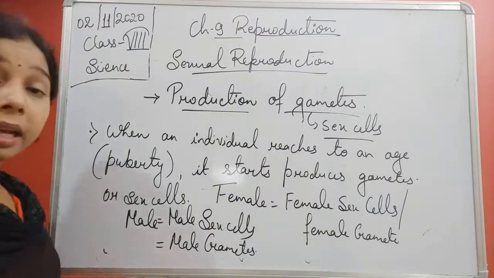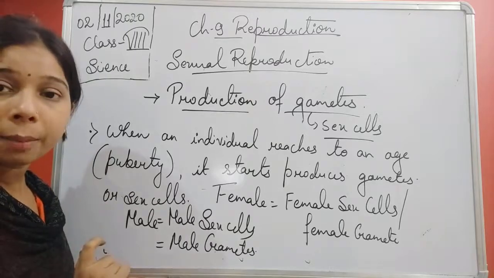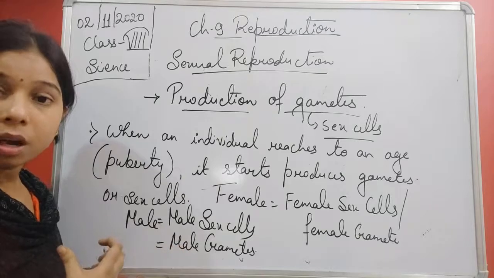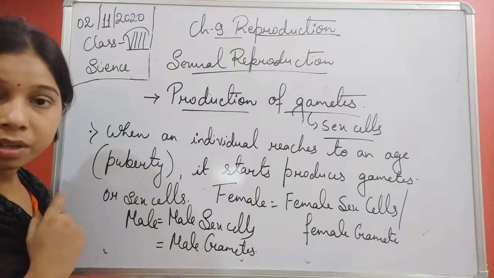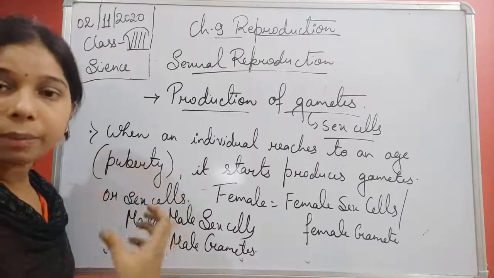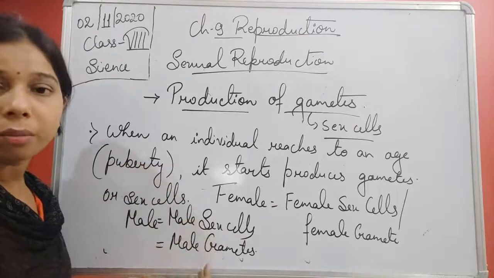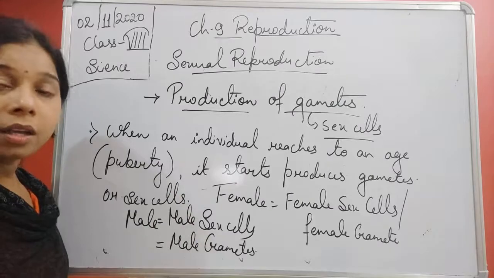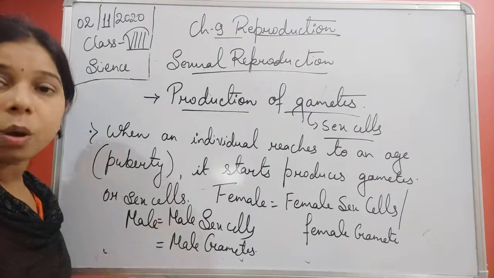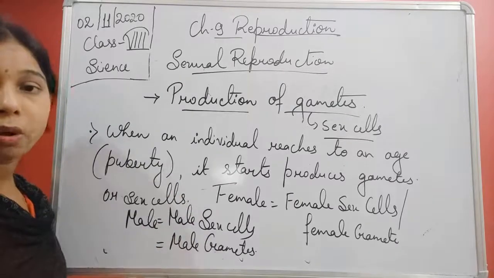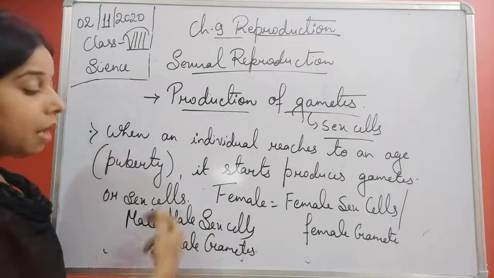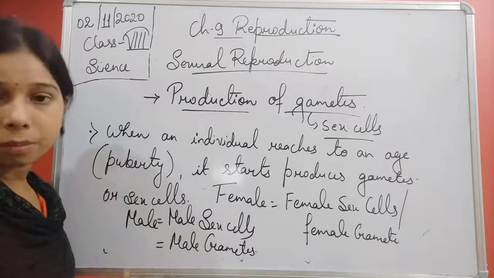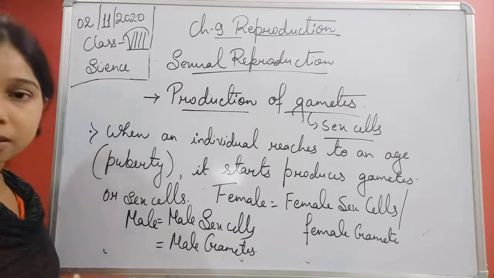Now, what is the male gamete, student? What is the female gamete? Female gamete, we call it an ovum or egg. So female gamete or female sex cell is called the ovum, which is also called an egg, and the male sex cell is sperm, or the male gamete is sperm.